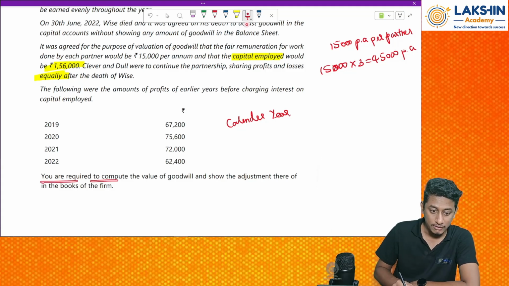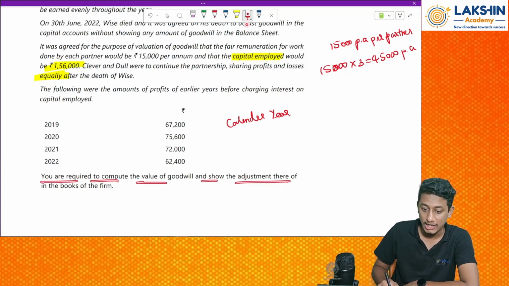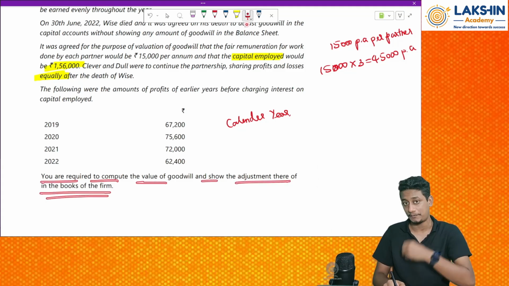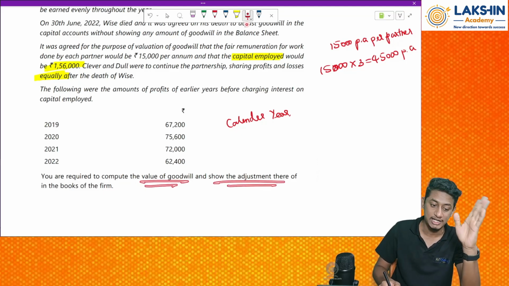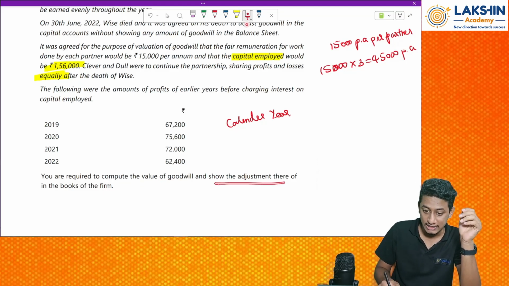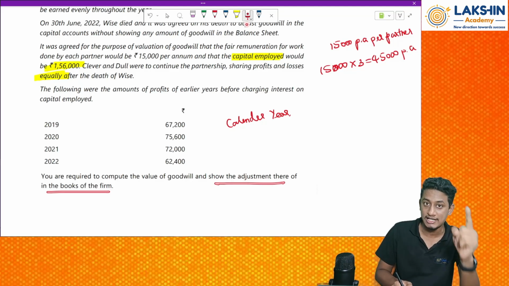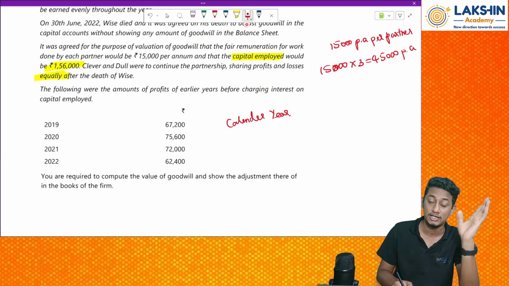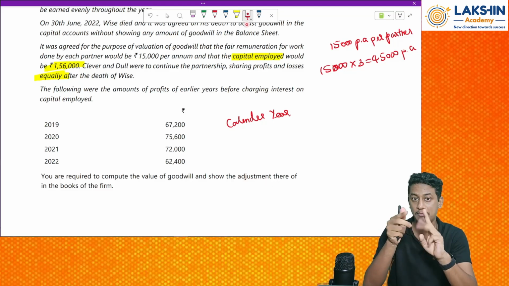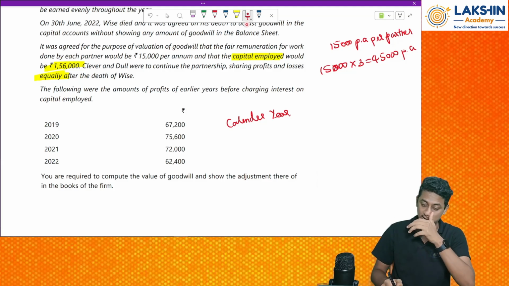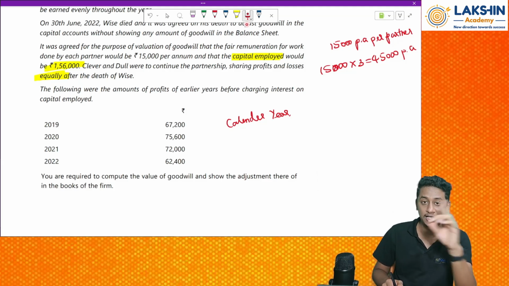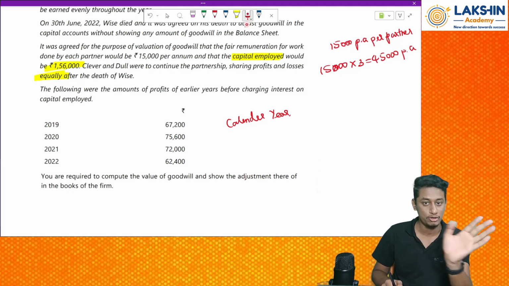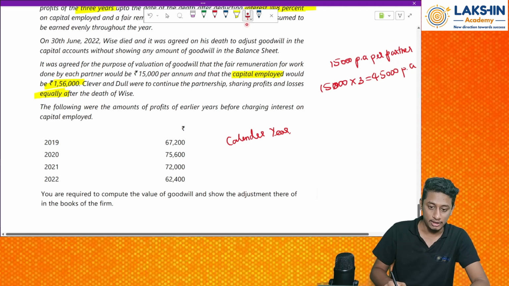You are required to compute the value of goodwill and show the adjustments thereof in the books of firm. So now they have asked to find out the value of goodwill and show the journal entry in the books of firm. This journal entry I am skipping intentionally, and I will teach this in the subsequent chapters whenever admission, retirement or death comes up. Whatever journal entry they are talking about will be dealt with in depth in those chapters, so don't worry about it. Now let's look at the question.